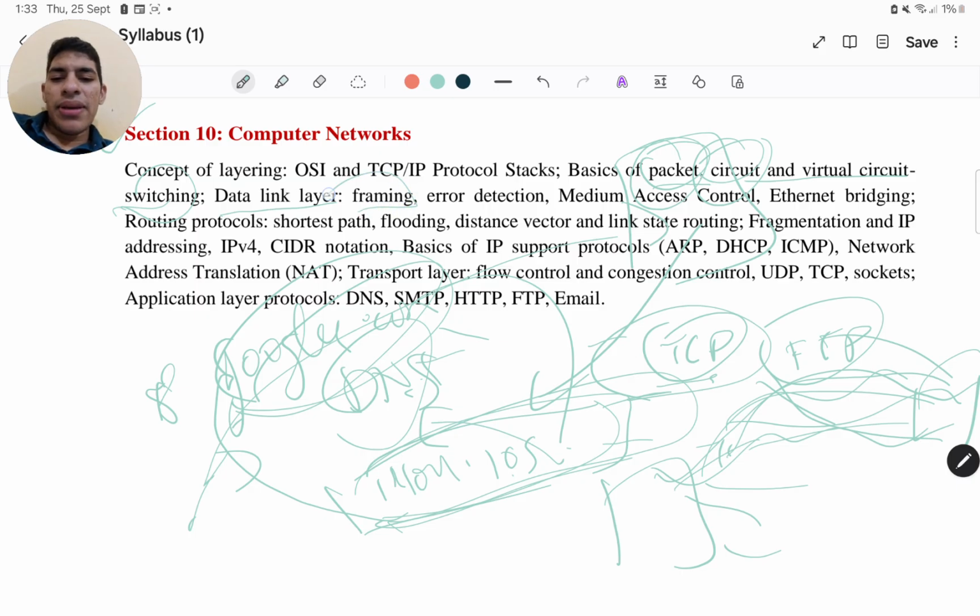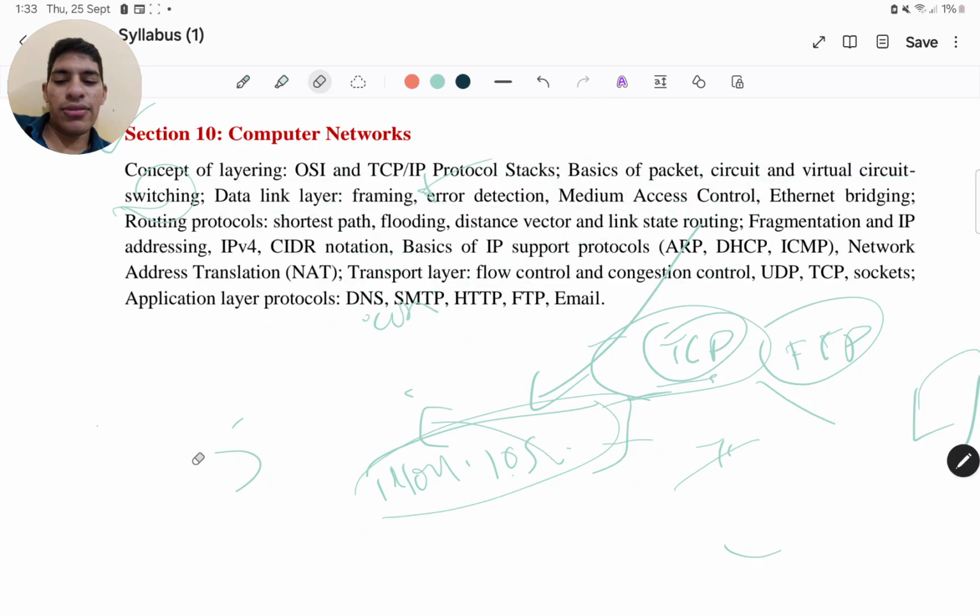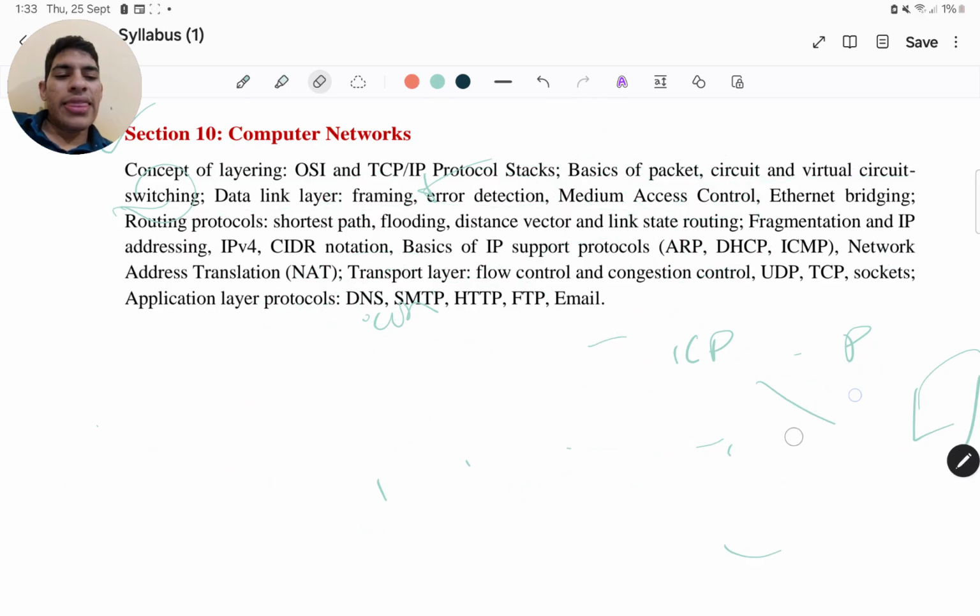Data link layer, framing. What is framing? Just making the frames by the data link layer. Error detection. How is error detected? One such algorithm is CRC, cyclic redundancy check, which detects the error, and how to correct the error? So Hamming code is there. Medium access control, which works on the MAC sublayer, right, which works on different principles, like using the MAC address, right. And then we have Ethernet, bridging, routing protocols, right?